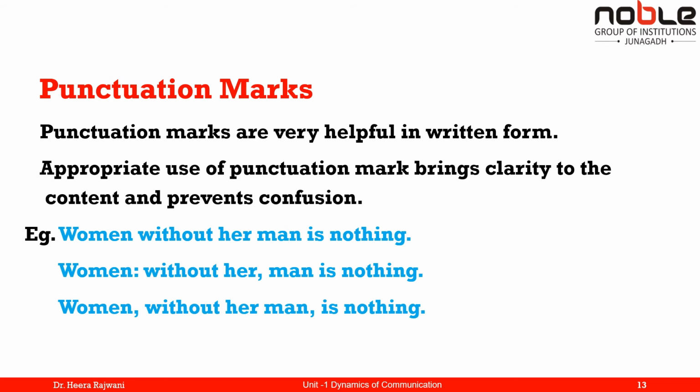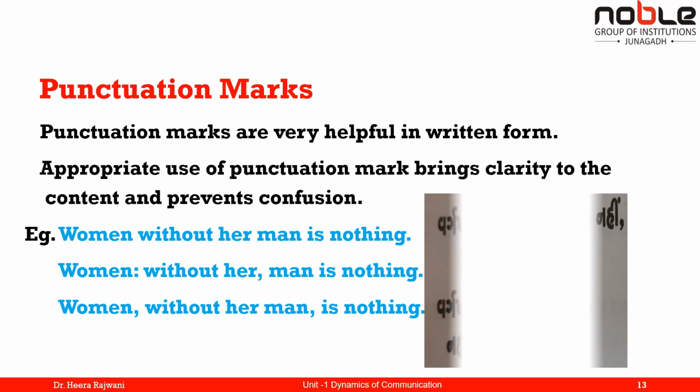Woman says, without her, man is nothing. Means, as a woman, she says, without her, man is nothing. In the last sentence, woman, without her man, is nothing. That means it is said by someone that a woman without her man is nothing. So these are three sentences which show us that due to punctuation marks, meanings are changed.